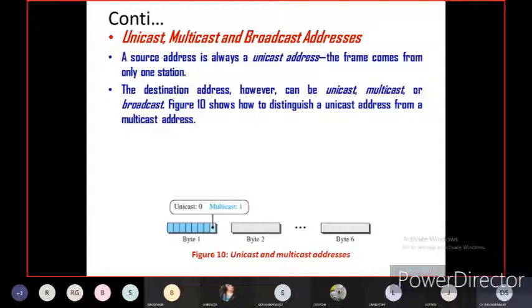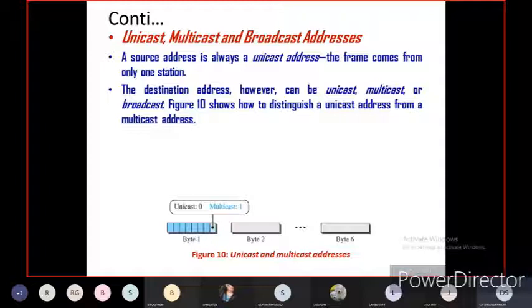If you are a receiver, any number of senders or users can send data to you. But as a sender, at a time you can send data only to a single receiver. In a group you can send, but individually you can send only to one receiver.